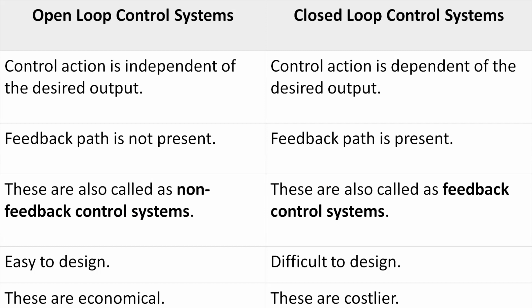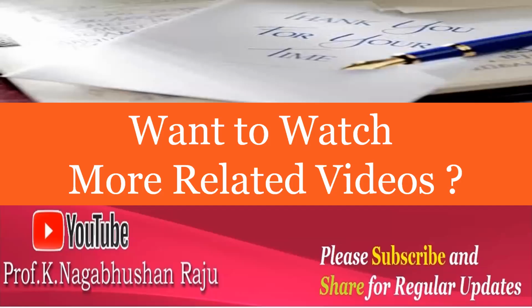Open loop control systems are easy to design, and closed loop control systems involve a certain difficulty in the design. Naturally, open loop control systems are more economical, and closed loop control systems, because the feedback is present, are costlier. And another thing, open loop control systems are not as accurate as closed loop control systems. So that's all for this session.